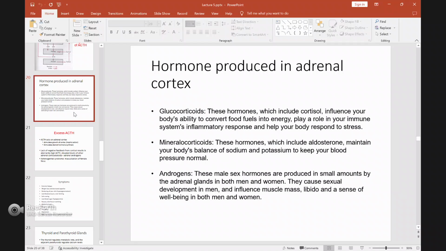But in men, there are lots of functions of androgen, for example, the development of muscle, libido, and so on. So these are the three classes of hormone produced by the adrenal cortex, and all of them can be stimulated by ACTH. Just remember, the pituitary produces ACTH, then ACTH goes to the adrenal, and stimulates all these three classes of hormone in the adrenal.